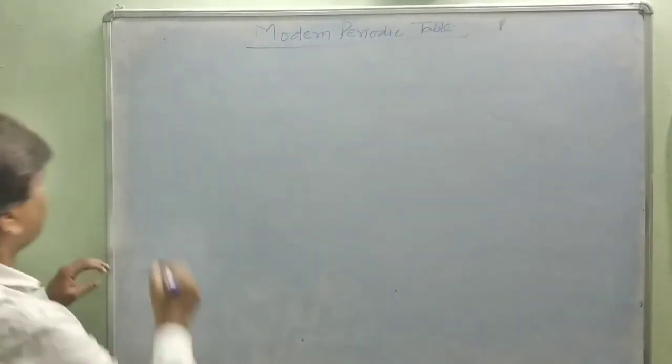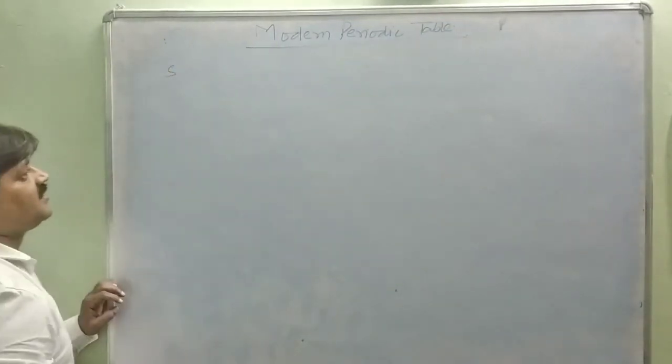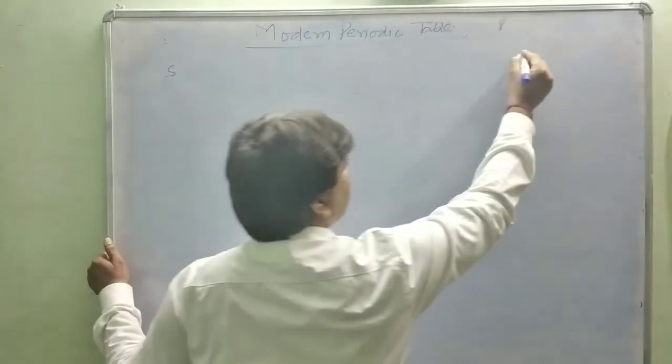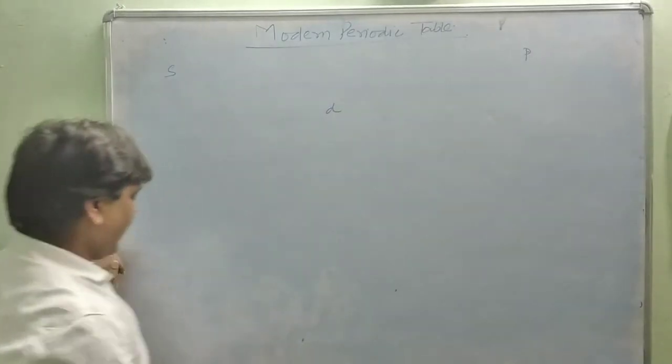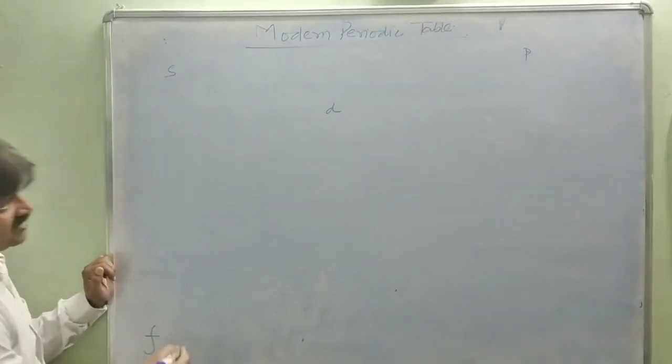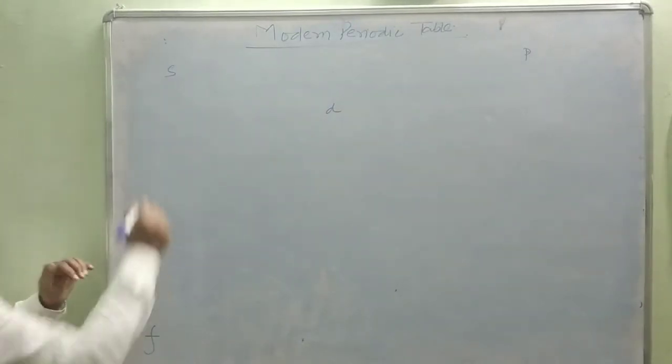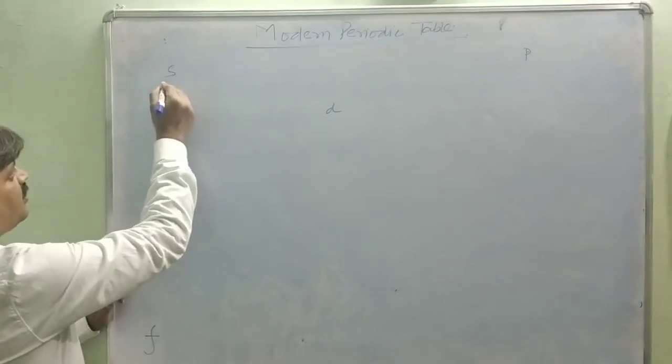So first, S block elements. This is P block elements, and in between S and P, this is D block elements, and F block is present at the bottom of the periodic table. So S block has two groups.